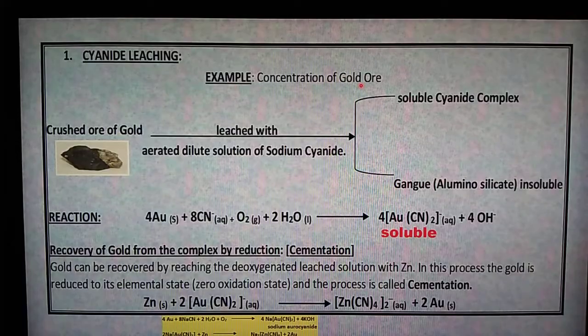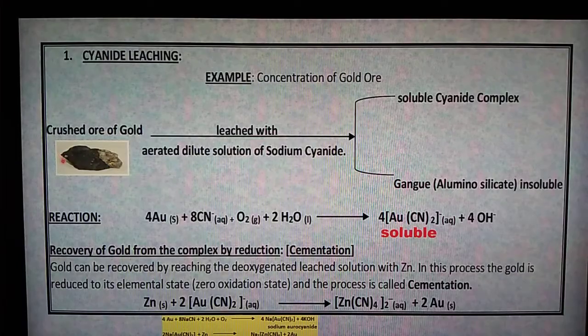Already I told you, gold is one of the metals that occurs in our earth crust in the native form, but the metal is mixed with gangue particles. Gangue means earthen impurities: clay particles, rock particles and sand particles are all called gangue. So the gold may be present deeply within the gangue.